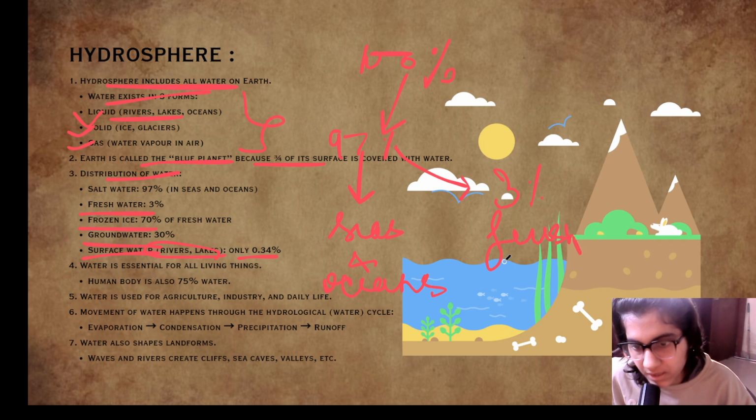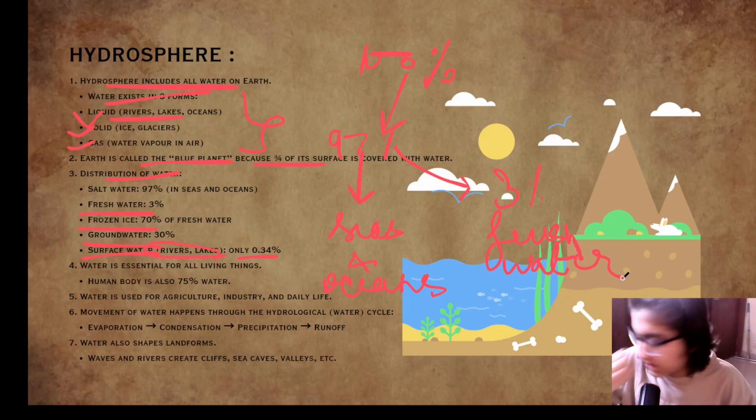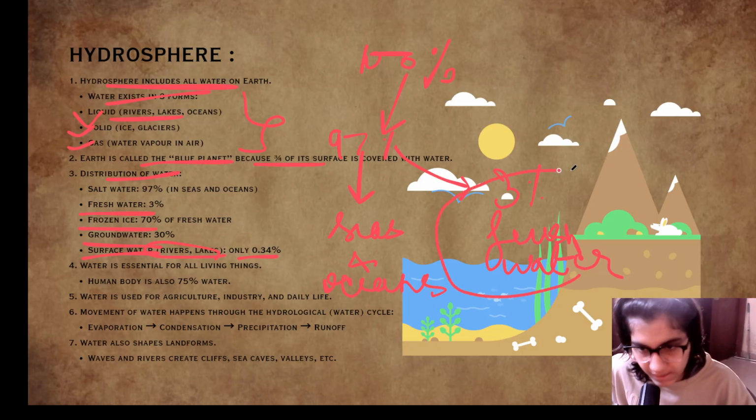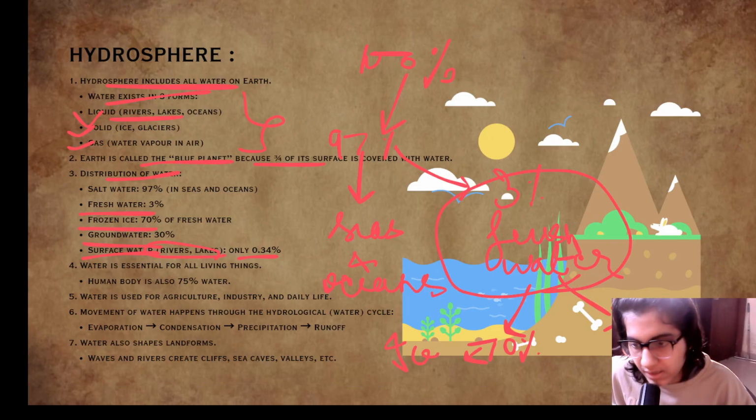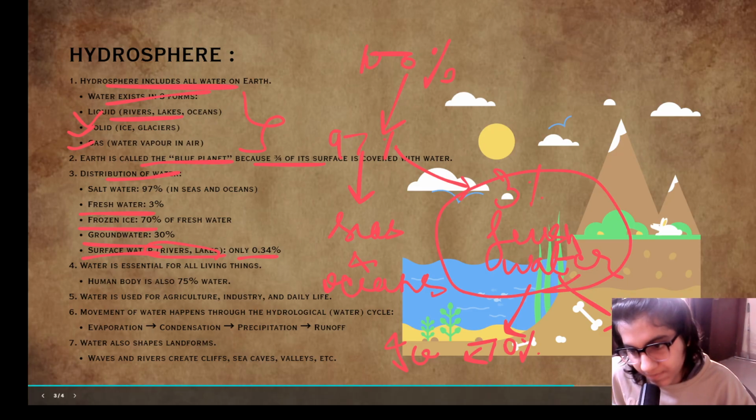Fresh water is present in lakes, rivers, etc. And out of this 3%, 70% is the ice in the frozen form, the solid form, like ice and glaciers, and the remaining 30% is present in the groundwater. So this is how the whole breakdown of water happens.